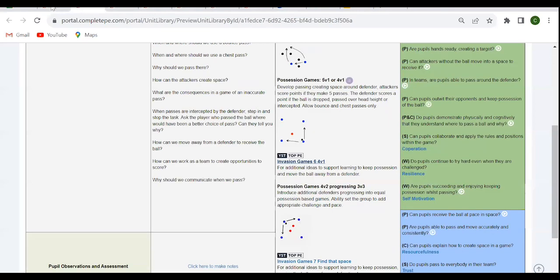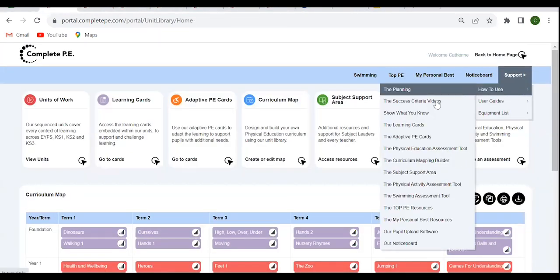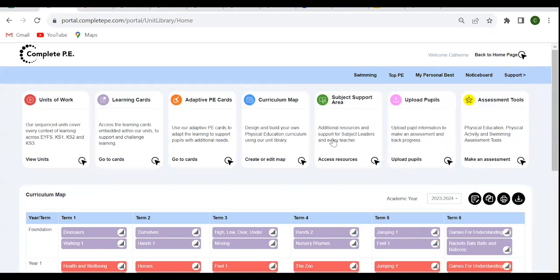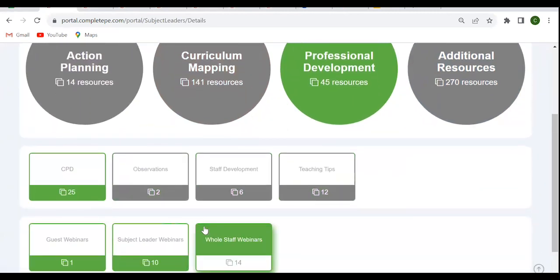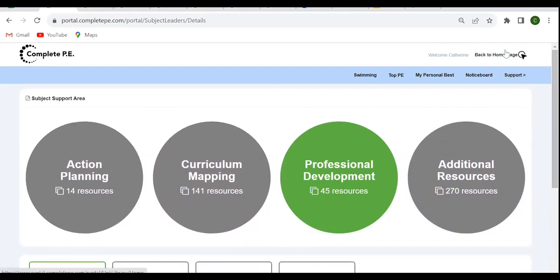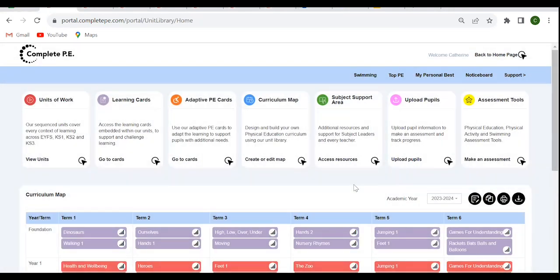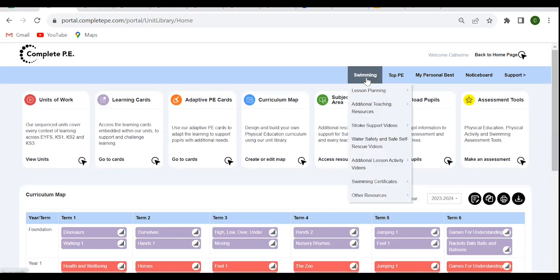For both the top PE and the My Personal Best resource, again, have a look at the how to use videos. Also in that subject support area, in the CPD section that you'll find in the professional development section, there is actually a training session that you can find on My Personal Best as well. But there are extra resources that you are more than welcome to use. The swimming resource, it is a resource that if the school you happen to be teaching in during your practice would like access to some of these ideas, just email us and let us know. We can give the school access, because it is a free to access resource, but schools have got to sign up to access the resources, because they are the swimming resources.